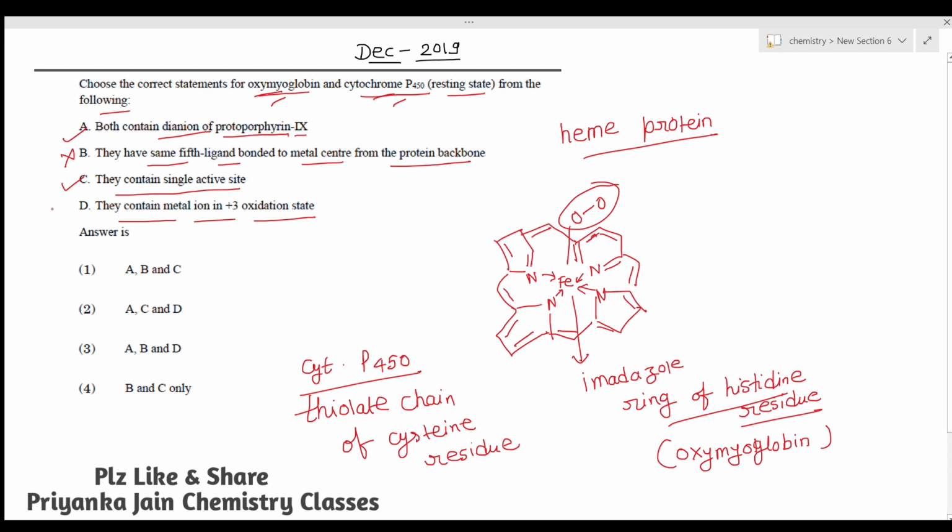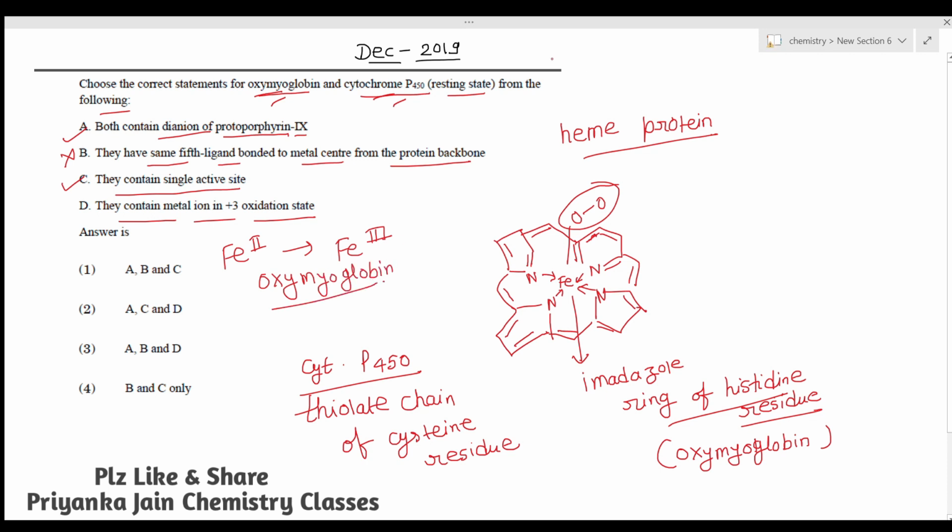Okay. Next thing is that they contain metal ion in +3 oxidation state. Right. In the case of oxymyoglobin, the iron has been oxidized from +2 state to +3 state.